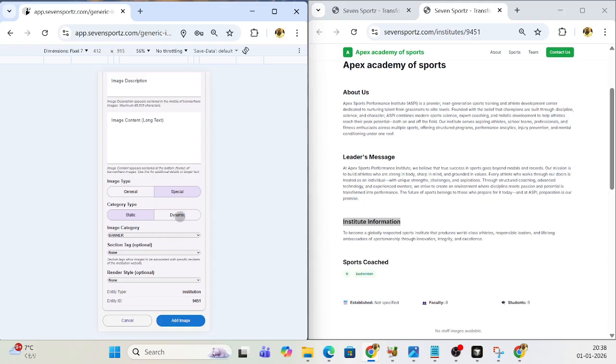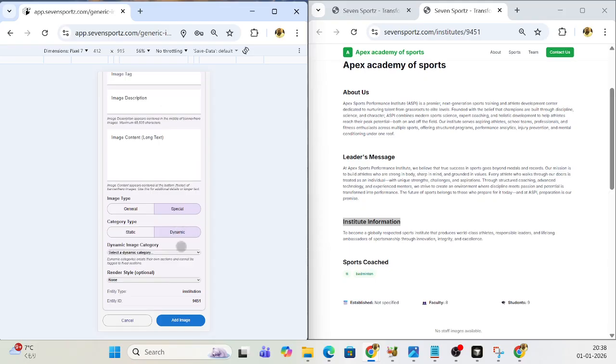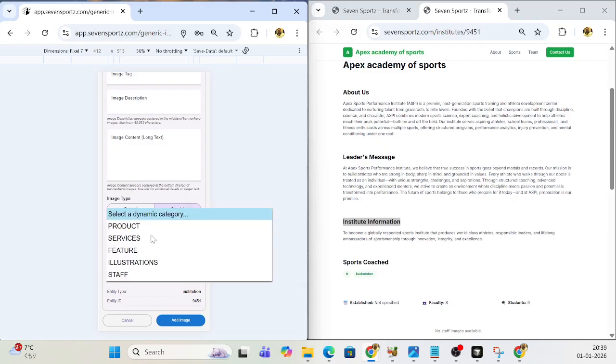There is also another category, which is dynamic images. Dynamic images are not static, but depend on what kind of products and services you have. They can be images of your products, services, features, or some illustrations. Suppose you are a coaching academy and you want to show some handmade sketches, so you can put that.